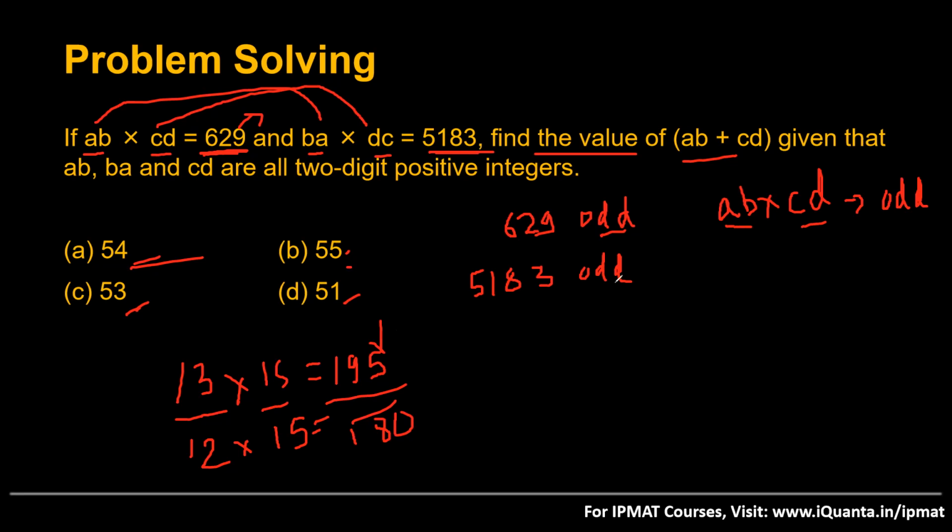Is this clear? If you have any doubt, let me know. Any doubt so far? Fine, I hope this is understood. Similarly, when we talk about BA and DC here, these are getting multiplied and we are getting an odd product, 5183. So BA and DC.